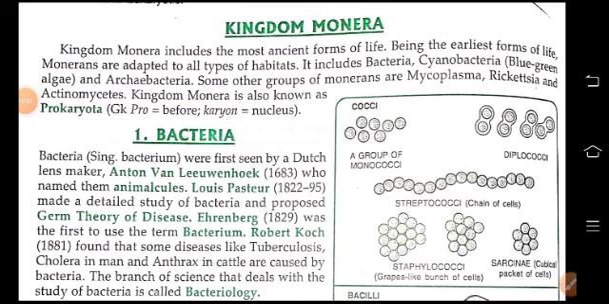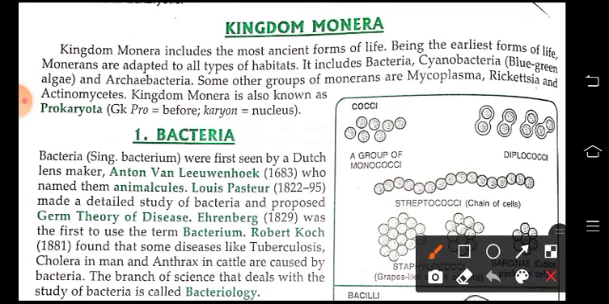Today, again, we'll continue chapter biological classification. And children, in this, we are going to study about the first kingdom, and that is the Monera. So, kingdom Monera includes all the primitive forms of life, and it is the earliest form of life. So, Monerans they are adapted to all types of habitats. That means they are found each and every place.